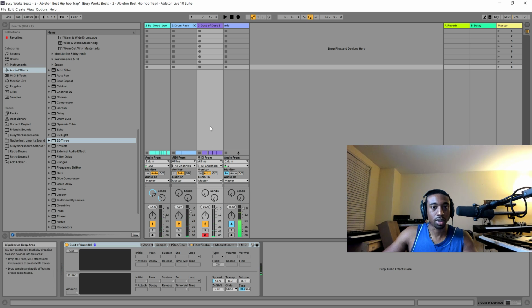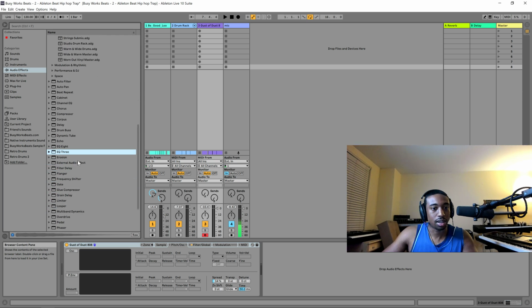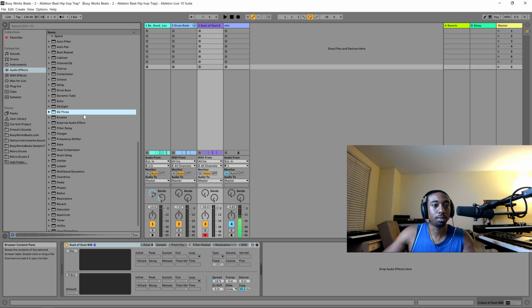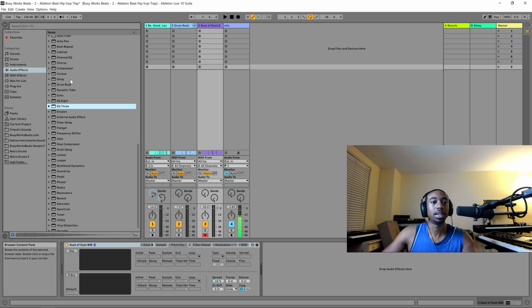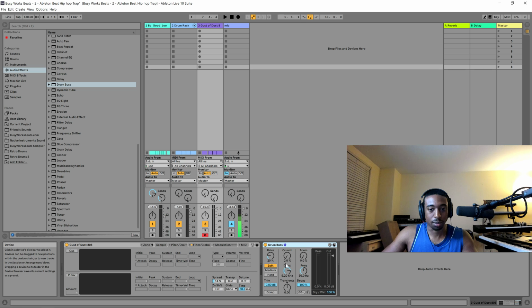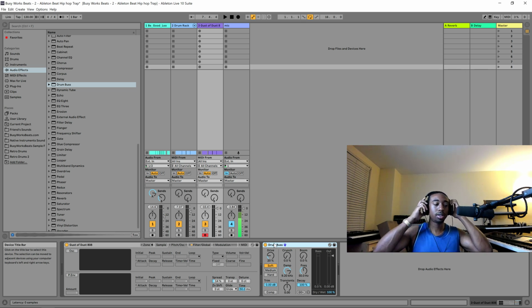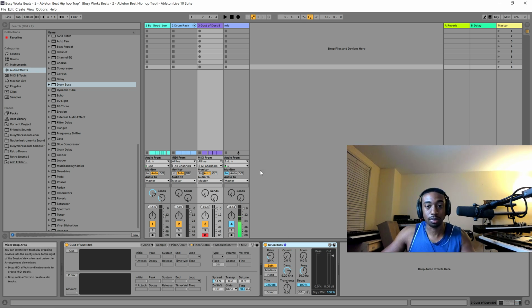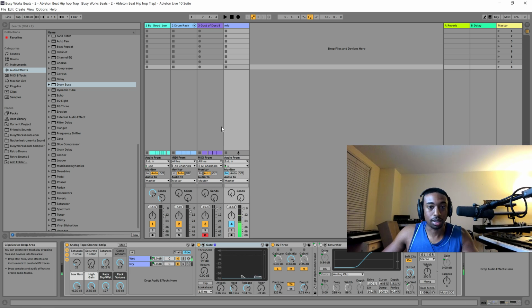Gonna run the 808 through maybe a drum bus just to see if it sounds good in it or not. I am overly impressed with Ableton right now, but this isn't my first time in Ableton, but the other times in Ableton I didn't know all this stuff. I don't even know how I figured it out today, but I just did. And this is what I'm using, the analog channel strip. I don't have anything else. So it's all stock plugins.